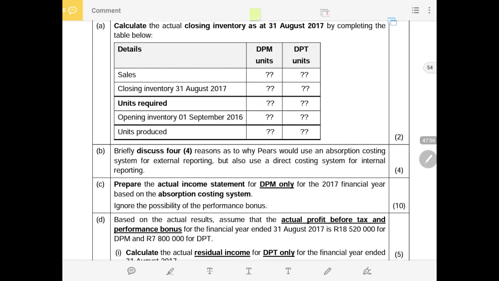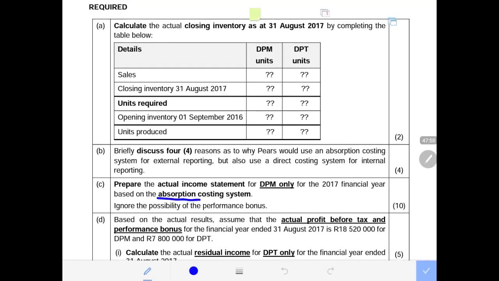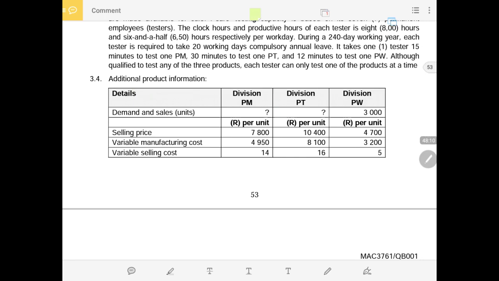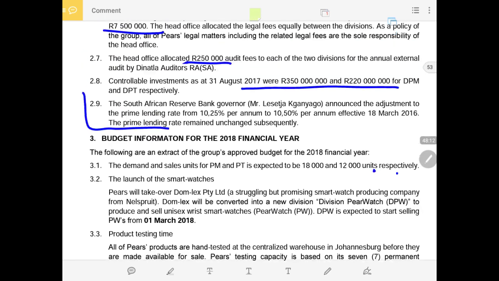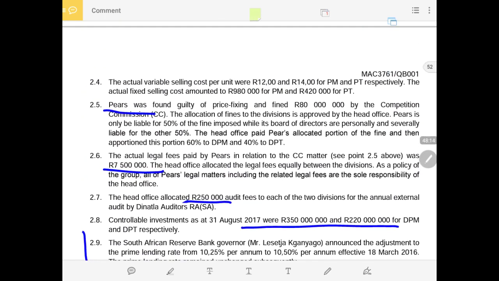And take note of the fact that we are using absorption costing, and ignore the possibilities of the performance bonus. Thank you, I forgot to read that one. We must ignore the performance bonus because we are not evaluating the performance of the divisional manager, not at this point in time.